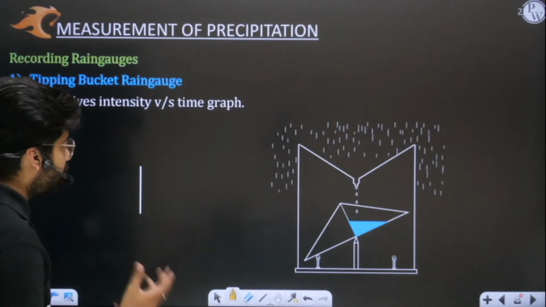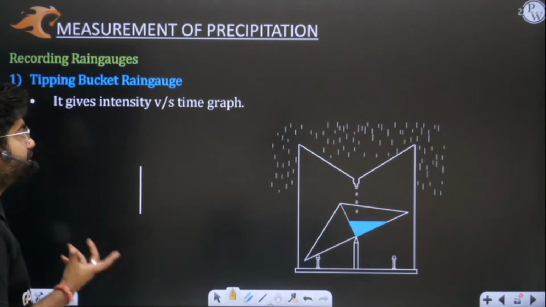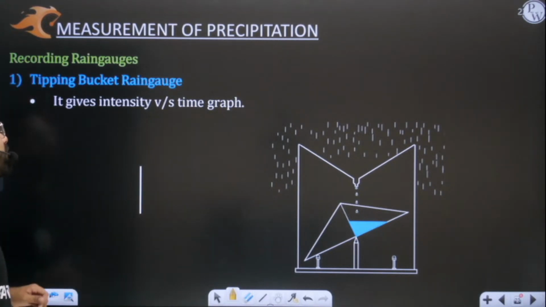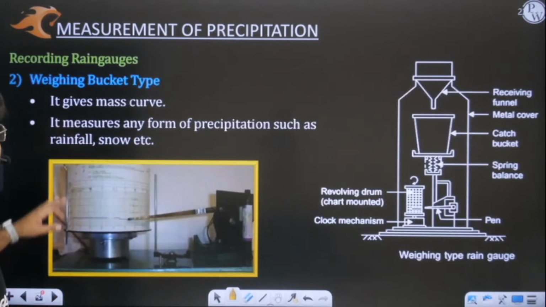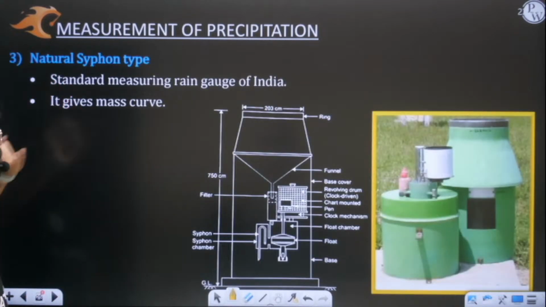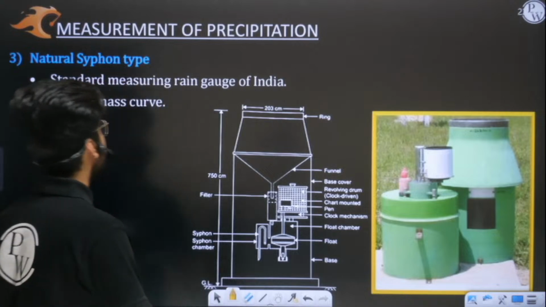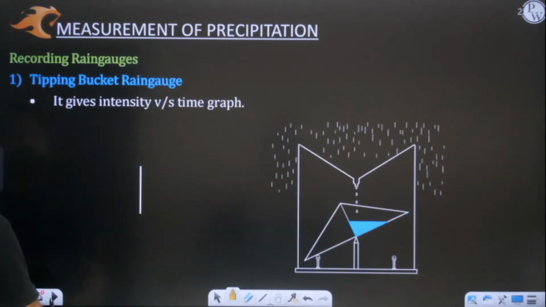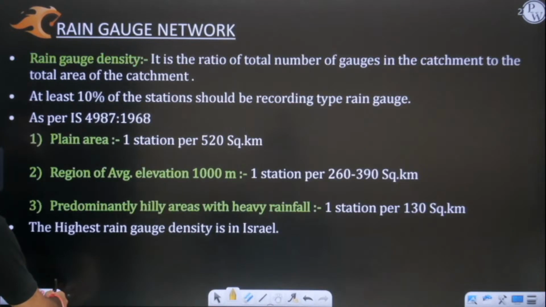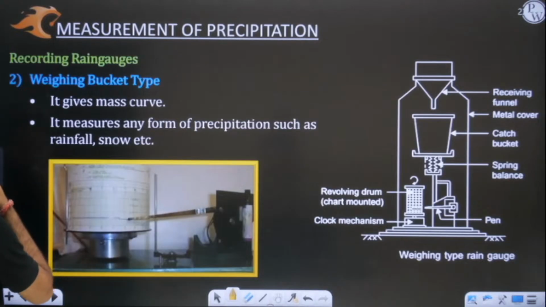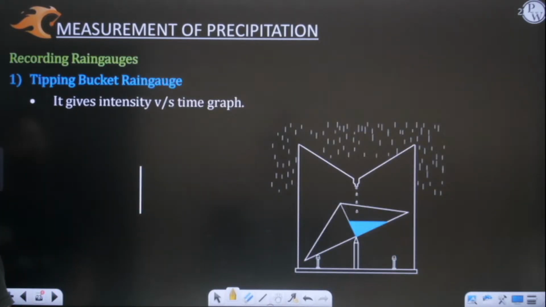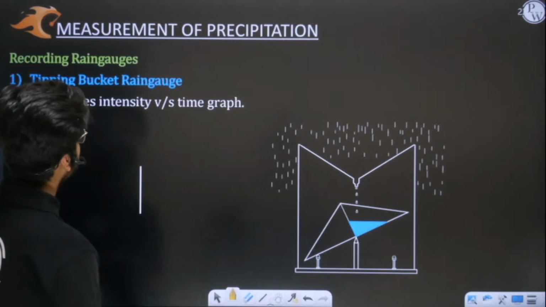How does it measure? That I am going to explain to you with the help of an example. First, we basically have three recording rain gauges. First is the tipping bucket, then we have the weighing bucket type, then we have the natural siphon type. So three kinds of recording rain gauges. The very first one is the tipping bucket rain gauge.